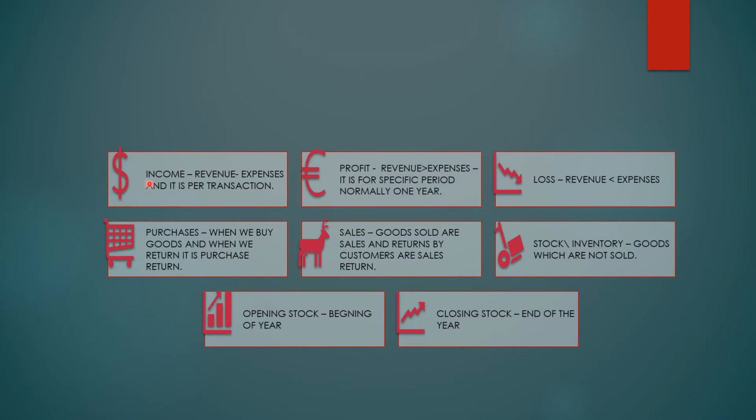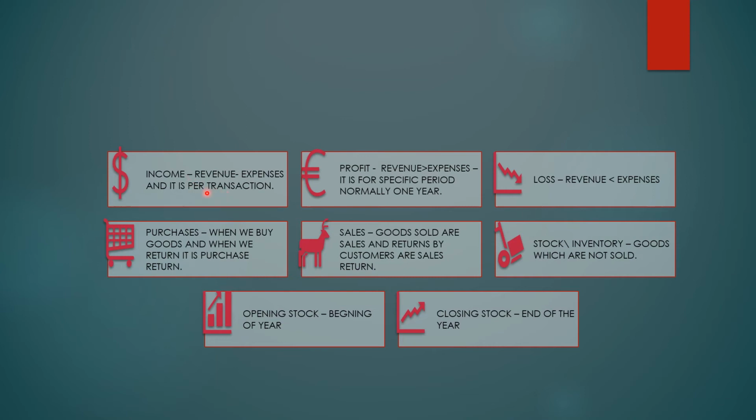Now what is income? In simple terms, it is revenue minus expenses. Revenue means whatever money we get by selling the goods, and the cost incurred for producing and selling is the expenses. So revenue minus expenses is income, and it is per transaction.